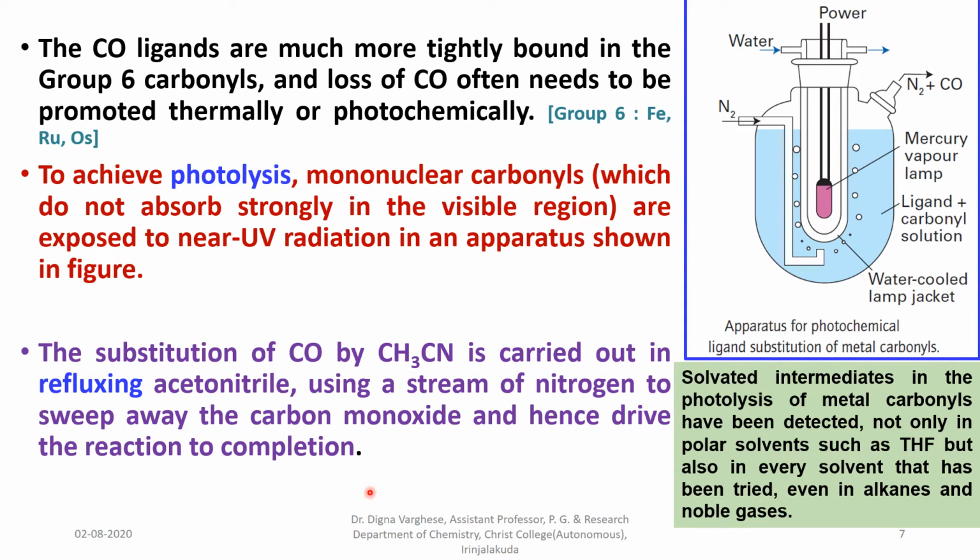The substitution of CO by CH3CN is also carried out in refluxing acetonitrile. Here the substitution reaction uses thermal energy to sweep away the carbon monoxide and hence drives the reaction to completion. Here we are using a sweep stream of nitrogen to remove carbon monoxide or break the metal carbon monoxide bond, and the reaction is driven to completion.